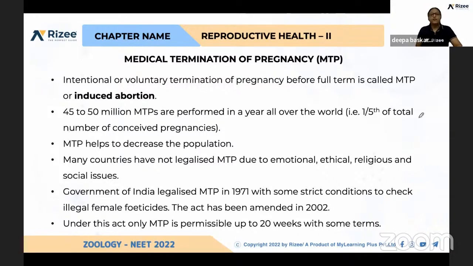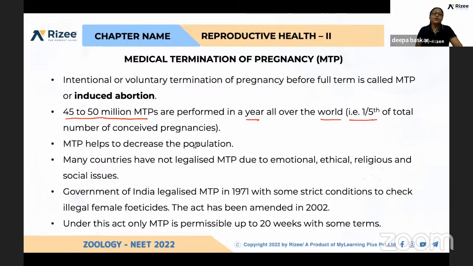Okay, so generally, in the world, 45 to 50 million MTPs are performed per year. That is 1/5 of the total number of pregnancies getting aborted. So in this line, you can expect questions. How many abortions are carried out per year all over the world? 45 to 50 million MTPs. And if you consider the ratio, if 5 pregnancies are happening, one is getting aborted.